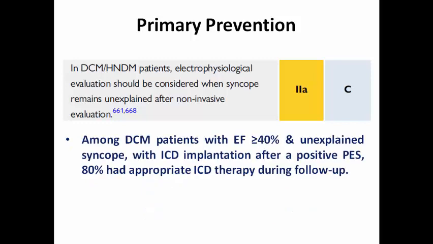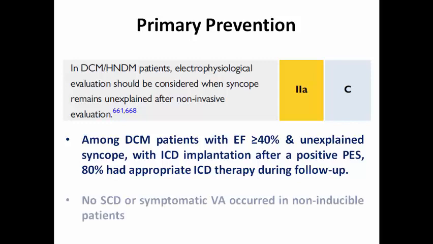And according to the literature, patients with dilated cardiomyopathy with ejection fraction more than 40%, so they have mildly reduced ejection fraction, and unexplained syncope, with ICD implantation after a positive result of the EP study, 80% had appropriate ICD therapy during follow-up. This means that they had benefit from ICD, and no sudden cardiac death or symptomatic VT occurred in those with no inducible VT in programmed electrical stimulation.